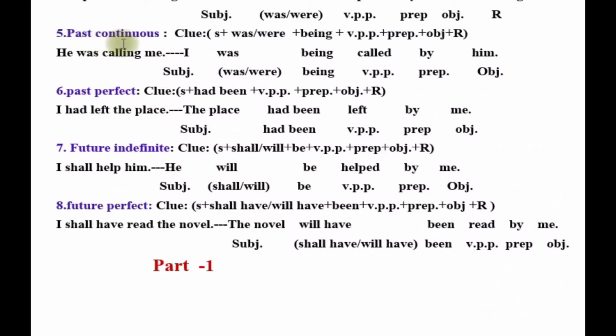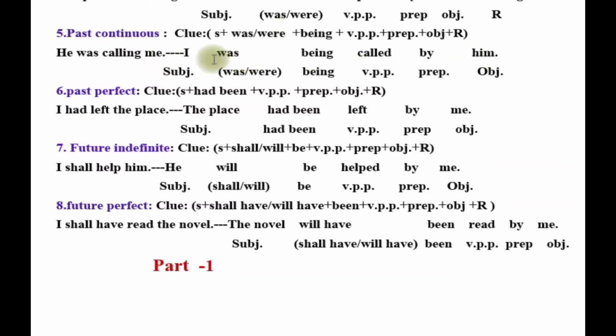Next, past continuous. Here is the clue: subject, was or were, plus being, plus VPP, plus preposition, plus object, plus remaining. He was calling me. So here the subject is he and me is the object, was calling is the verb. So the subject of the passive voice will be the object of active voice. Me is the object of active voice. So the subject form of me is I. I was being called by him.